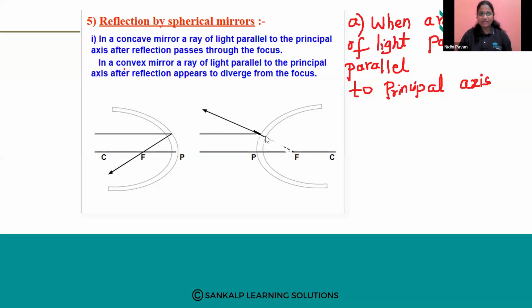Which line? Imaginarily we will extend this line. So when we extend this line, it appears like it is coming or it is spreading from one point. That point is nothing but our principal focus. Understood?